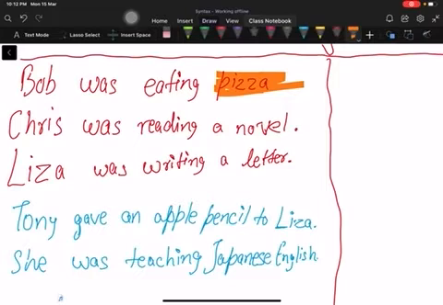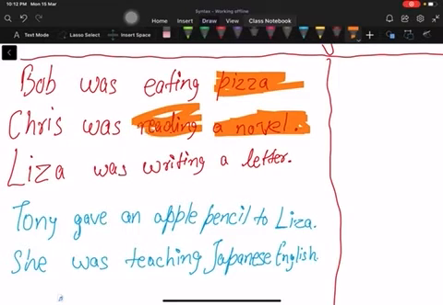Chris was reading a novel. What was he reading? He was reading a novel. It would take an object. A verb like reading will take an object. Eating would also take an object. What was he eating? Lisa was writing a letter. What was she writing? She was writing a letter.